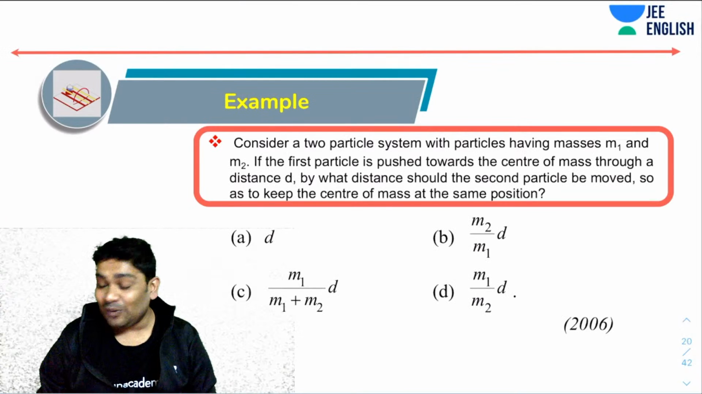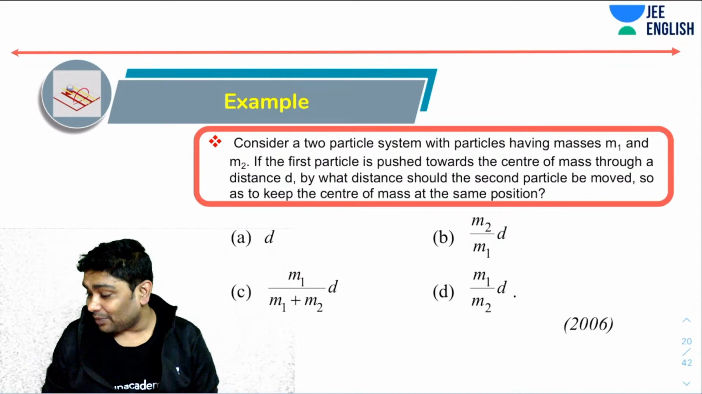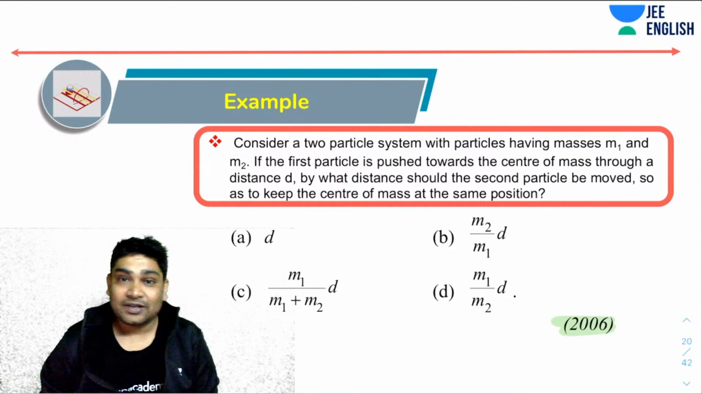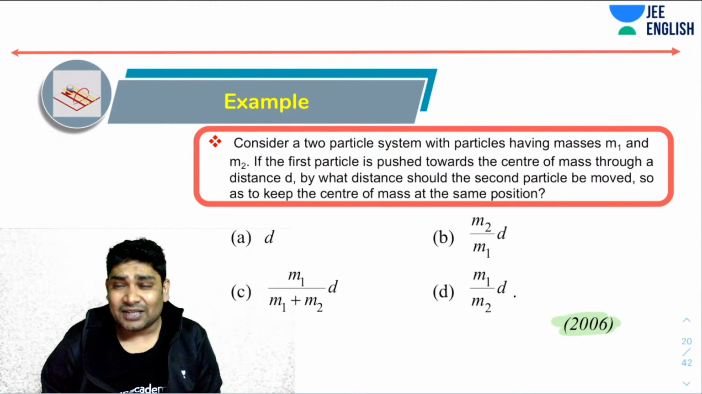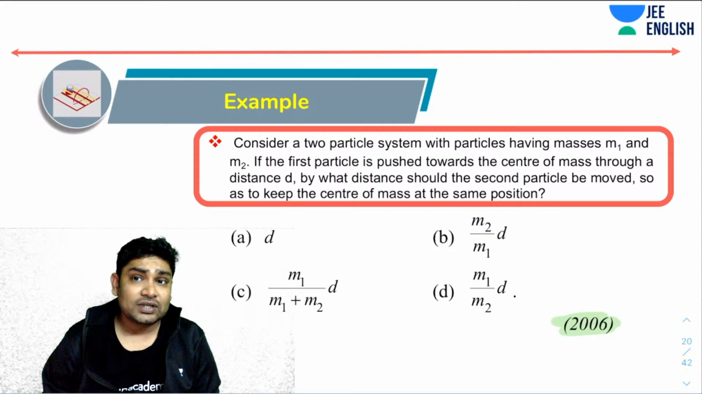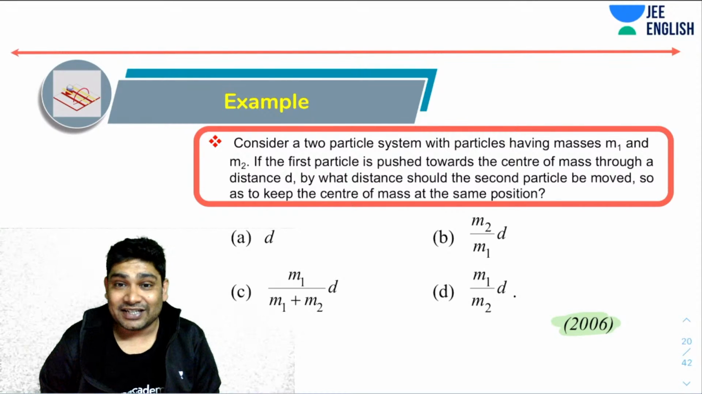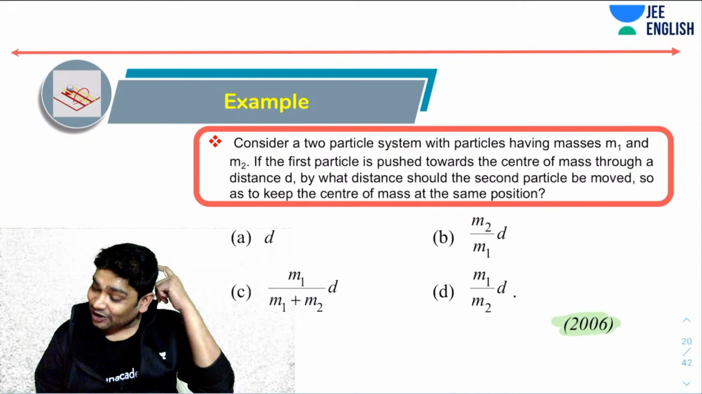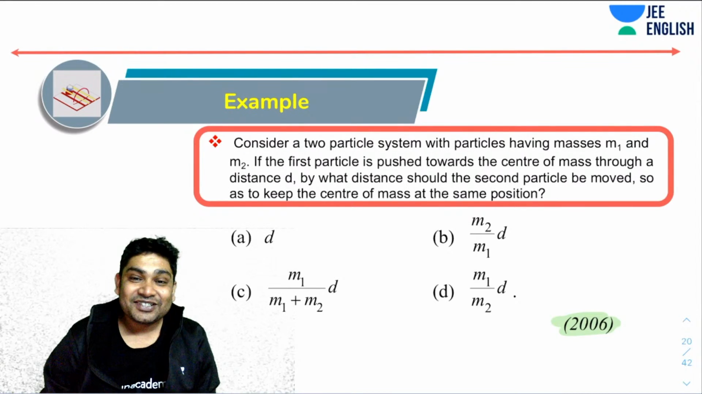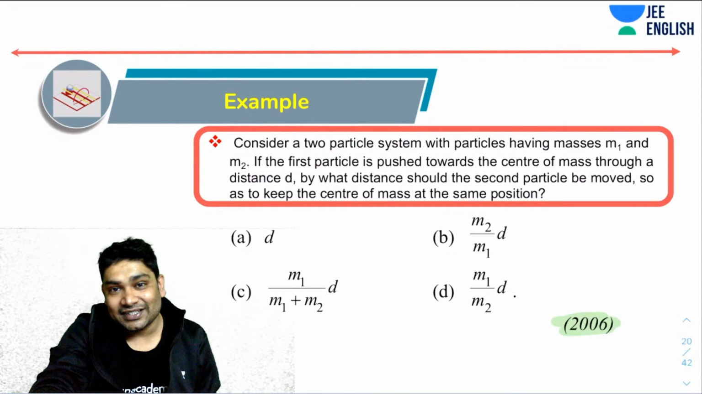All right. How about this one? Why don't you guys try this one? This was asked in the AIEEE exam in 2006. It says, consider a two-particle system with particles having masses m1 and m2. If the first particle is pushed towards the center of mass to a distance d, by what distance should the second particle be moved so that the center of mass remains at the same position? Do not actually solve this. Just try and figure out from the options. Forget about writing any equations. What do you think would be the answer?